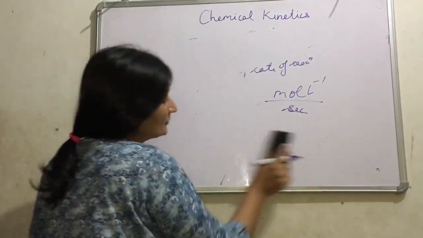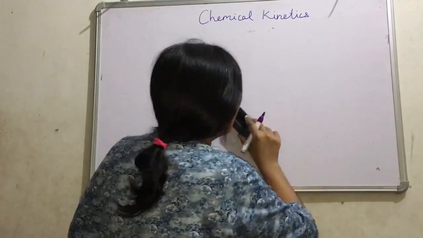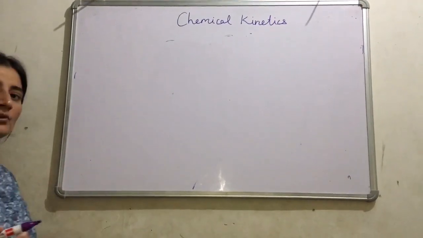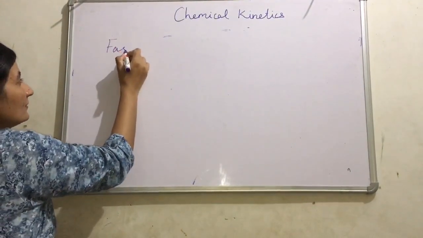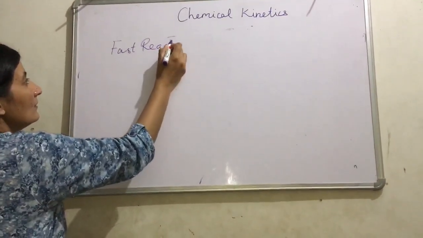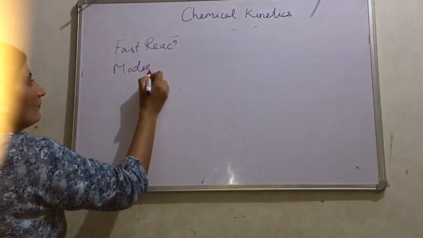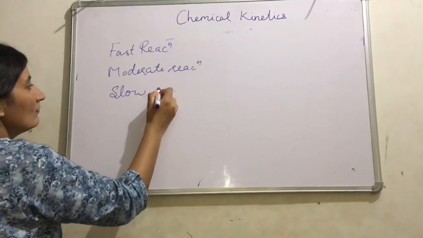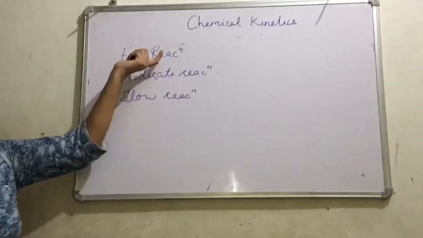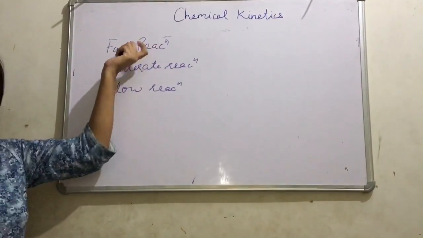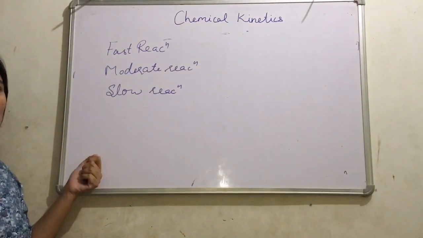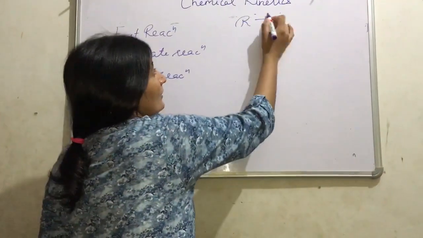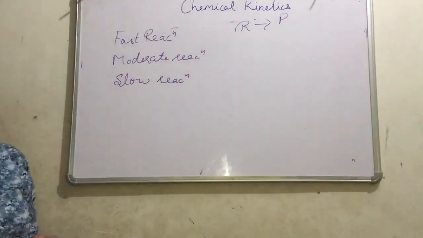Now, on the basis of the speed of conversion of reactant into product, reactions are categorized into 3 categories: fast reaction, moderate reaction, and slow reaction. What are fast reactions? The reactions in which the time required for conversion of reactant into product is very less, or we can say that a fraction of a second is required for conversion of reactant into product. That reaction is known as a fast reaction.